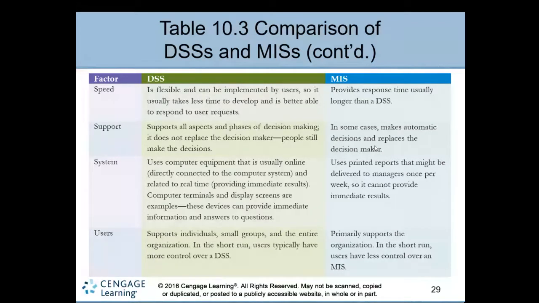Every person who is working, meaning all the people in the organization, can be a decision maker. That's the main beauty and main purpose. One use of decision support is that, whether individual, group, team, or enterprise level, it can support all users to have more control over the decision support systems, which is not possible in MIS. MIS primarily supports organizations, so we have less control, because it is not directly connected to the users. So these are the things.